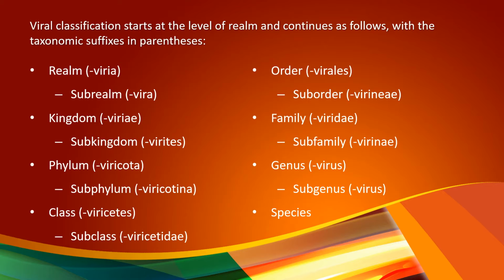This class is followed by order, the suffix is virales, and suborder, the suffix is virineae, and order is followed by family, the suffix is viridae, the subfamily the suffix is virinae, and the family is followed by genus, the suffix is virus, subgenus, the suffix is again virus, and the lowest taxonomical rank is species in ICTV classification.